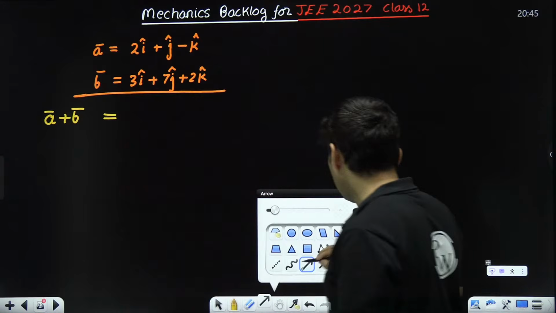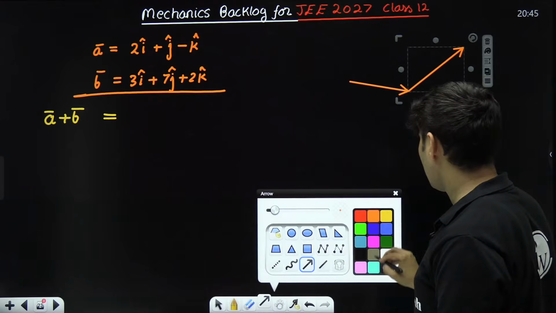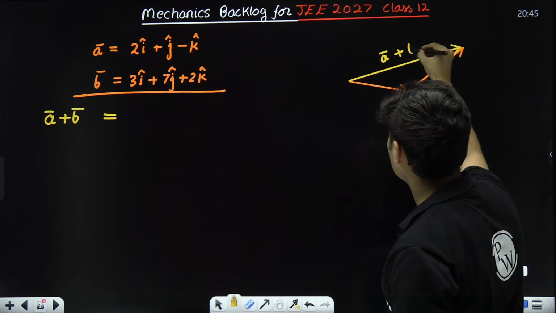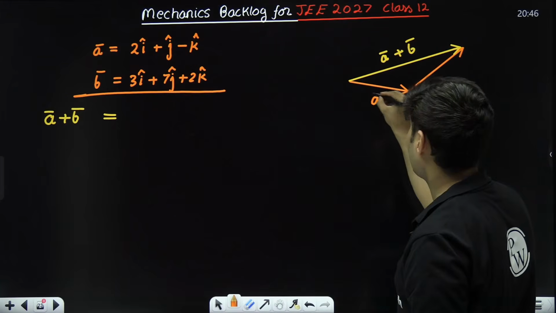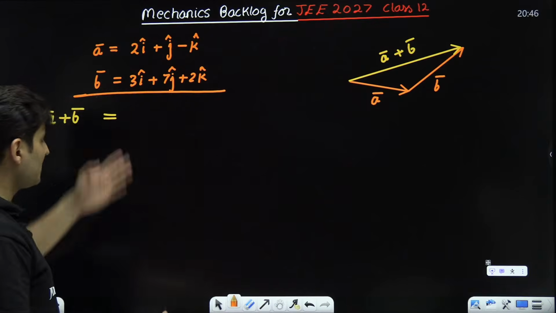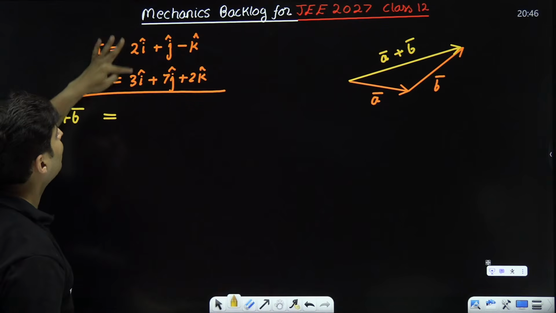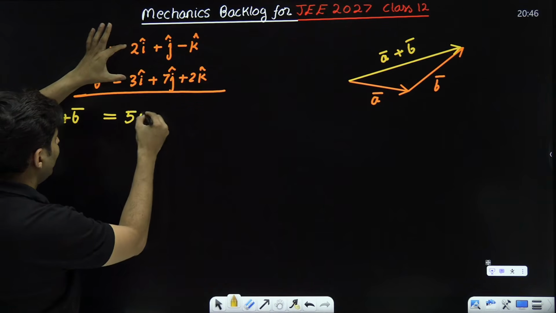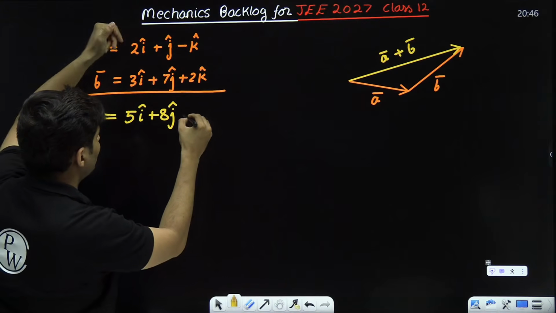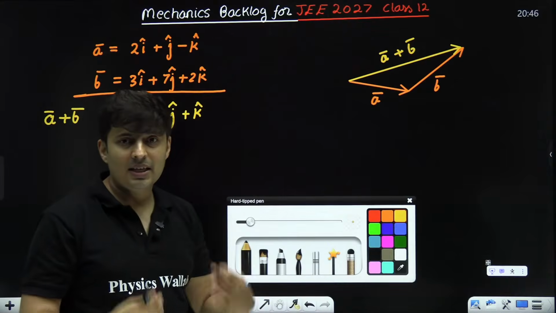And when I am finding the resultant, it means I have some vector A, I have some vector B, and the resultant means something like this. This is the triangle law of vector addition. This is A vector plus B vector, of course. These are your individual vectors, A bar and B bar. But since this is in 3D, you might think it is complicated, but it is not. You just have to add I with I, J with J, and K with K. Meaning, I with I, just add these i's. 2 plus 3 is 5i cap. J plus 7j, it is 8j cap. And this is minus 1 plus 2, which is plus 1, so plus k cap. As simple as that. That's how you can get A vector plus B vector.